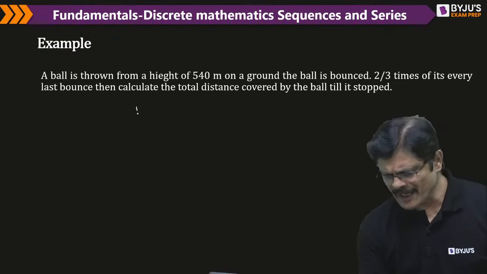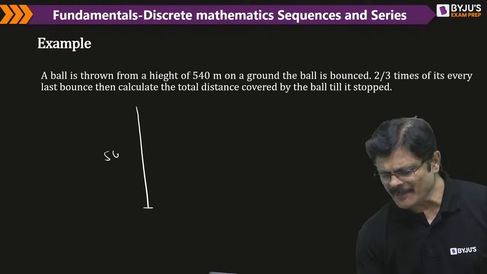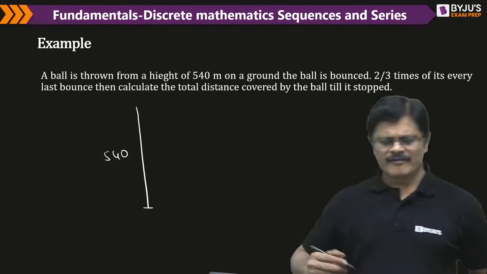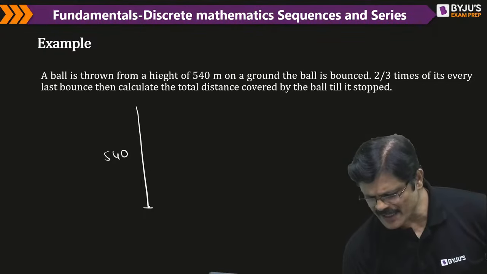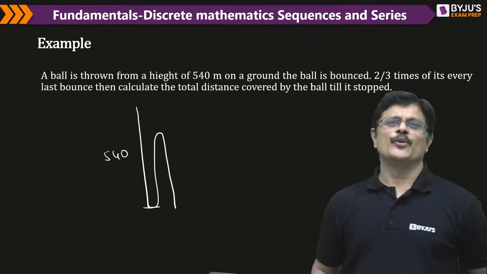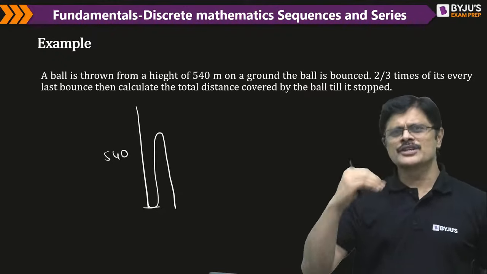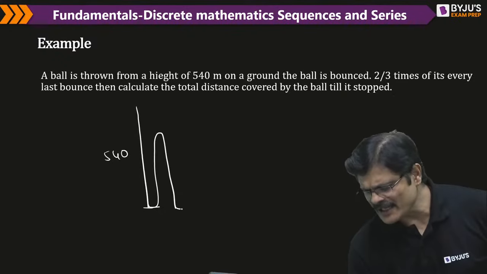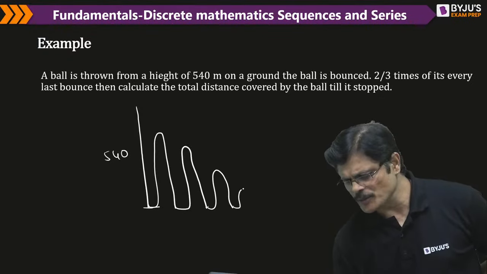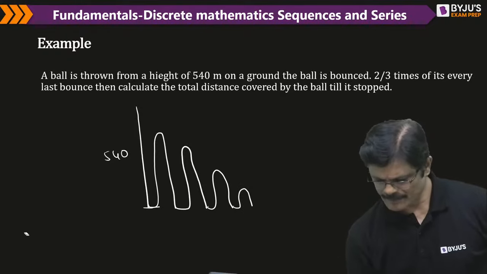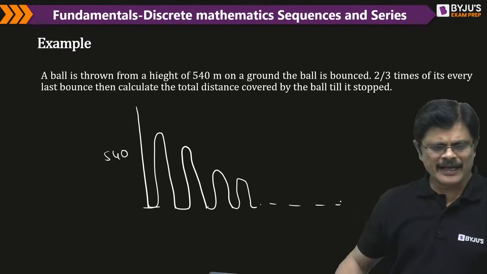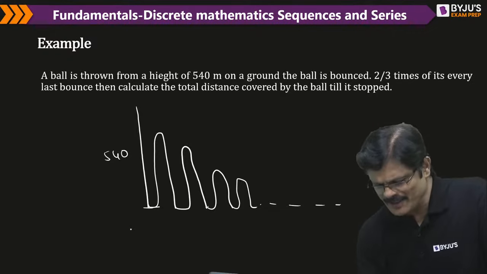So we have a ball thrown from height 540. Every time it hits the ground, it will bounce 2 by 3 times from where it last bounced. So once it hits the ground, it will bounce back 2 by 3 times of the original height. Again, when it comes back, 2 by 3 times of the previous height, 2 by 3 times of previous height, something like this. So finally it comes to an end. So what is the total distance traveled by this ball?